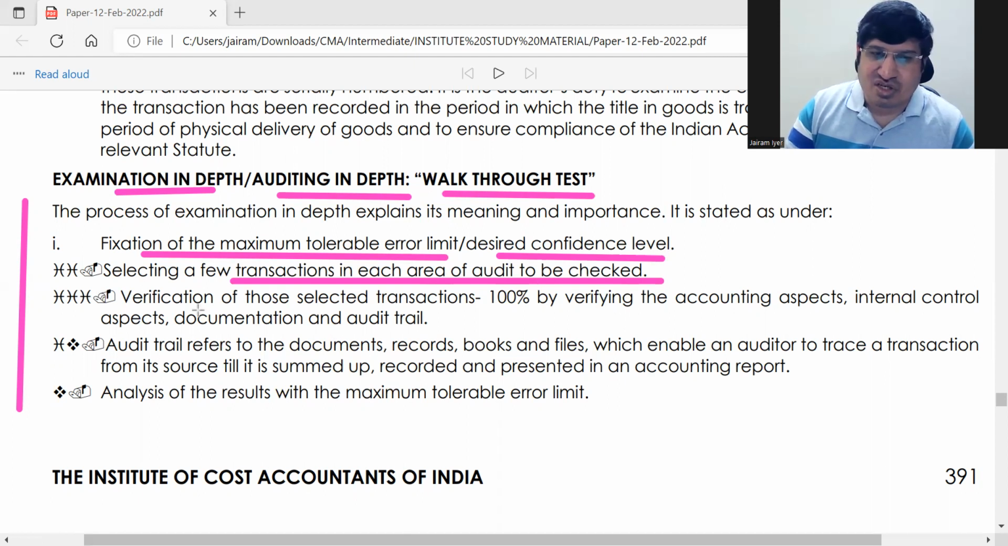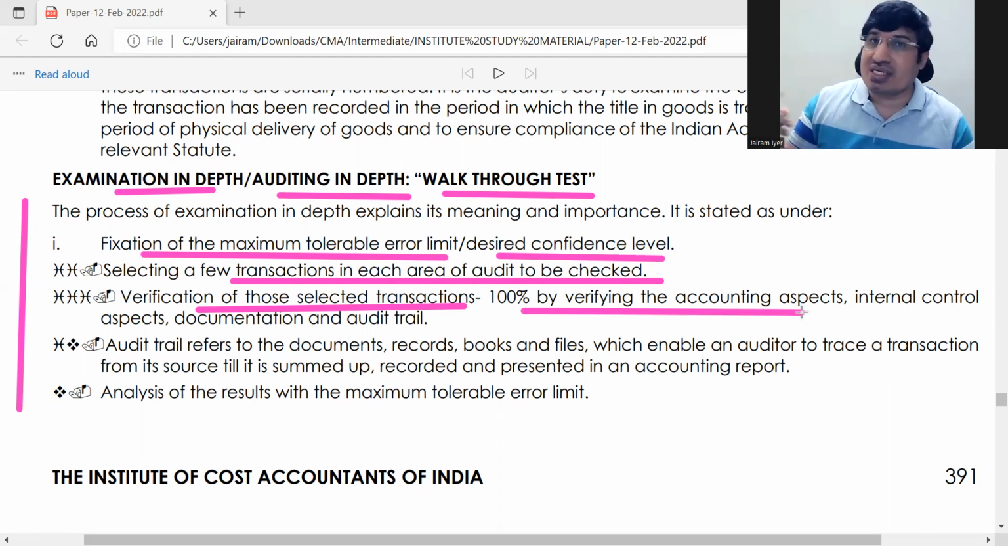And then verification of those transactions which you have selected. The selected transactions will be verified fully, 100%. All transactions will not be verified fully, only the selected transactions will be verified fully, for everything: accounting aspects, internal control, documentation.